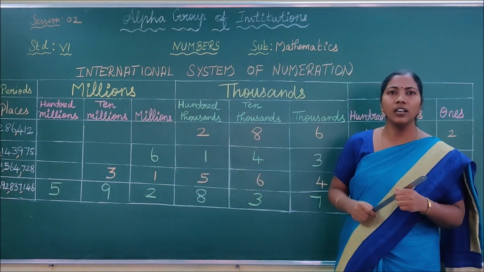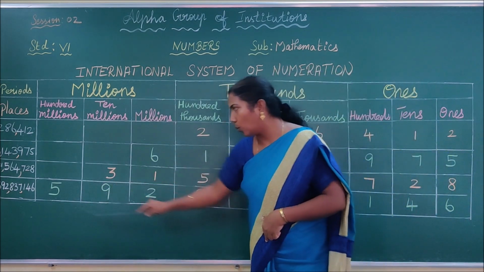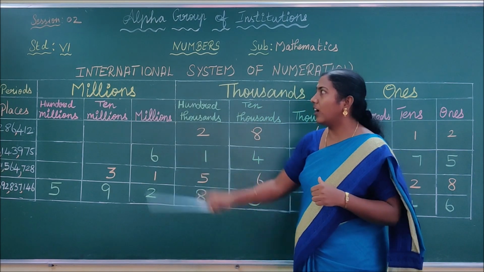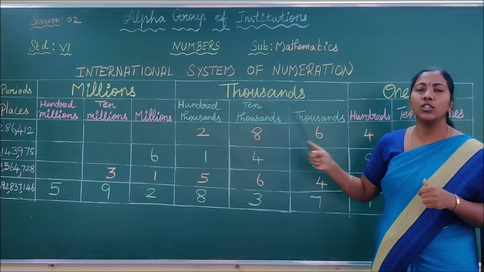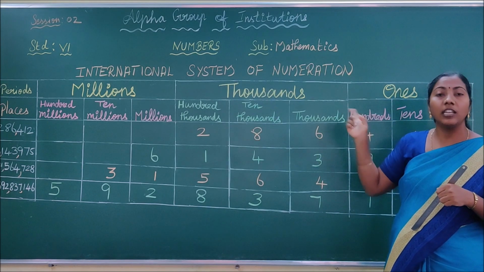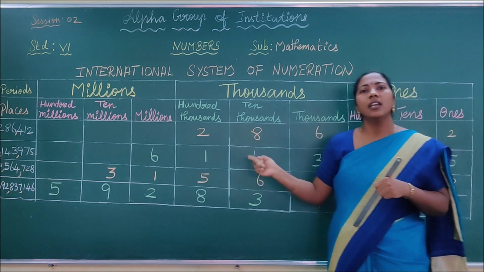Do you understand, children? You have to read this number as 4 and you don't use the conjunction and in the period of millions, thousands. You have to use the conjunction and in the ones place, ones period, in both the Indian system as well as the international system.